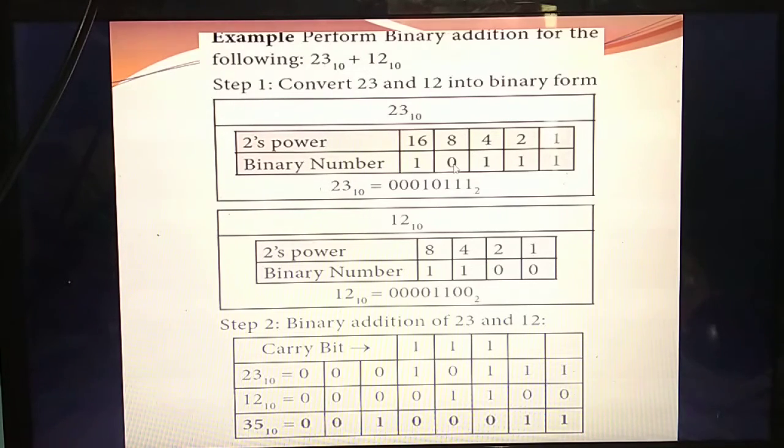But in the place of 8, you are putting the value as a 0. Why? So 8 is greater than 7. Understand? Now add it. 16 plus 4, the value is 20. 20 plus 2, 22. 22 plus 1, 23. Understand? So you should get the answer as a 23.